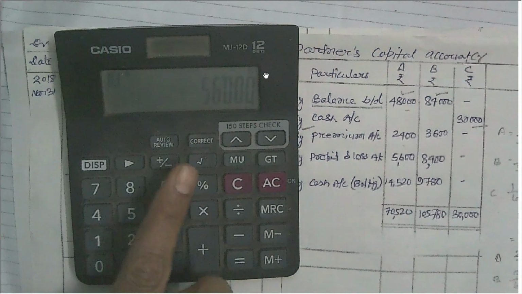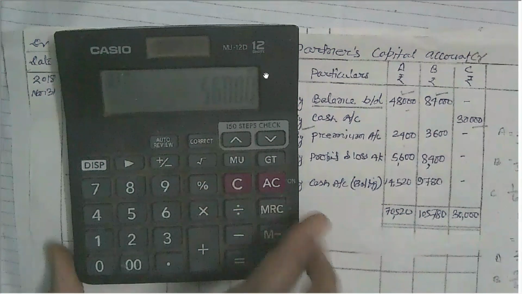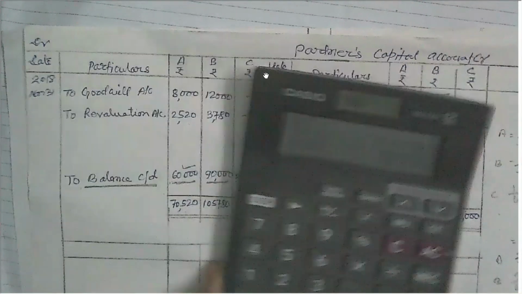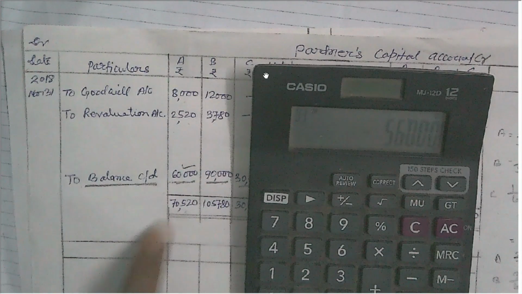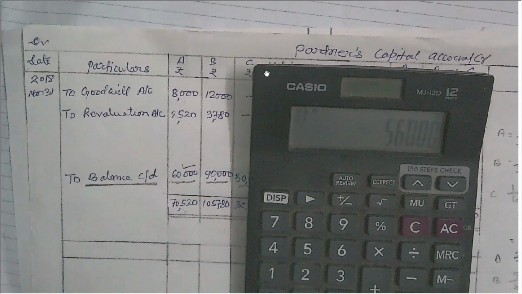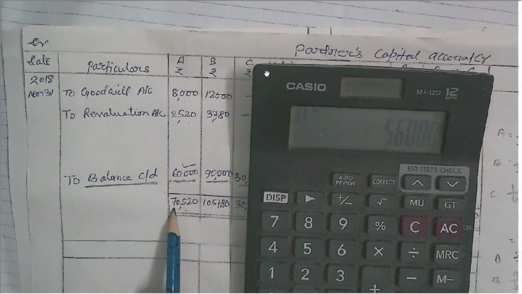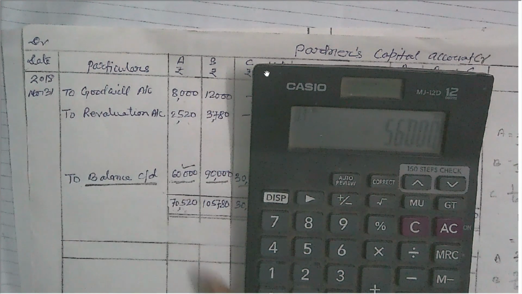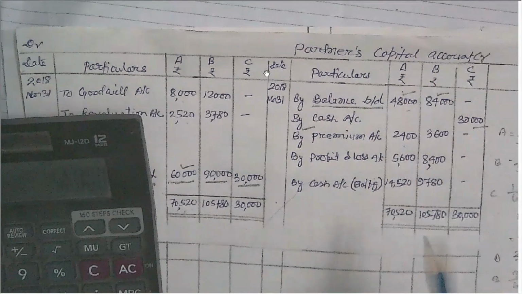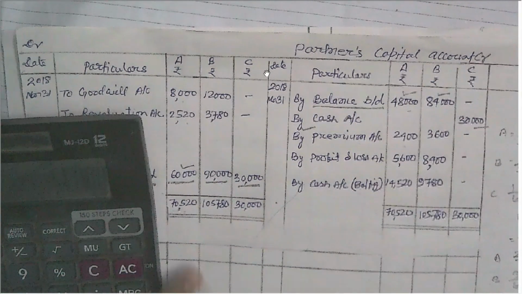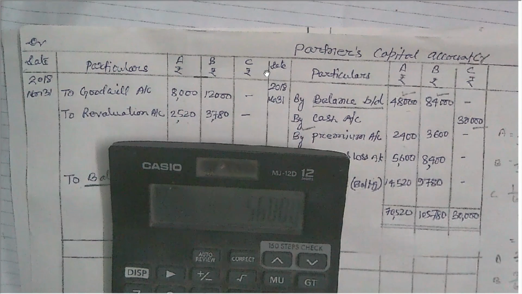Now credit side is less amount than the debit side. Debit side amount is the total balance of the debit column of A, but the credit column of B is having 56,000.